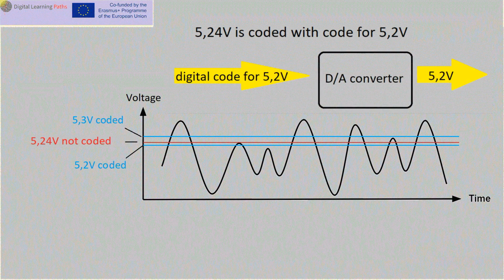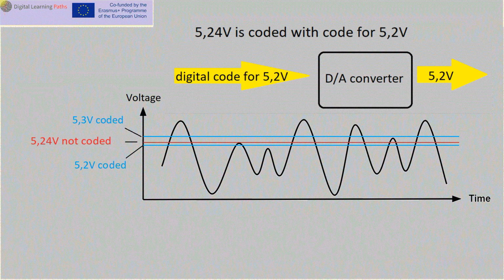The information that it is actually more precisely about 5.24 volts is permanently lost, because the DA converter cannot possibly know what the voltage value is rounded to 5.20 volts. The DA converter simply received a code from a voltage of 5.20 volts, and it produces 5.20 volts. Of course, in this procedure, the quality of the transmitted signal is impaired.